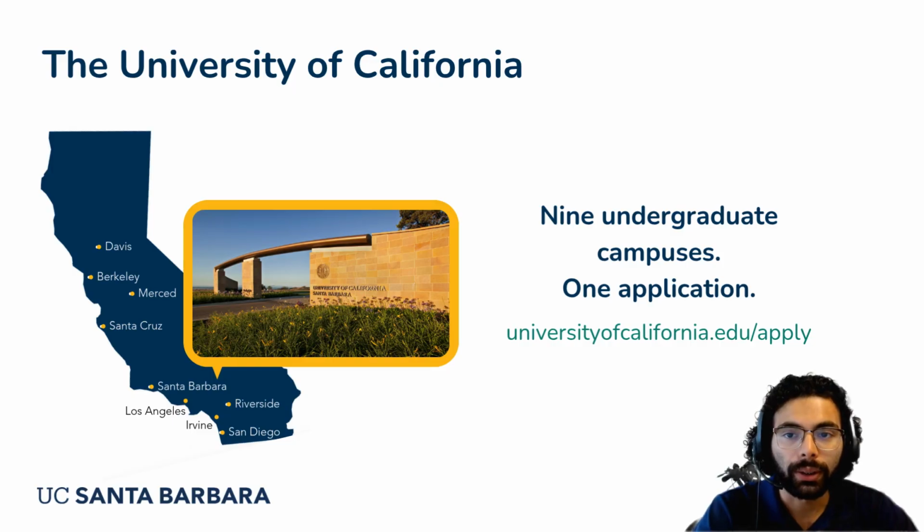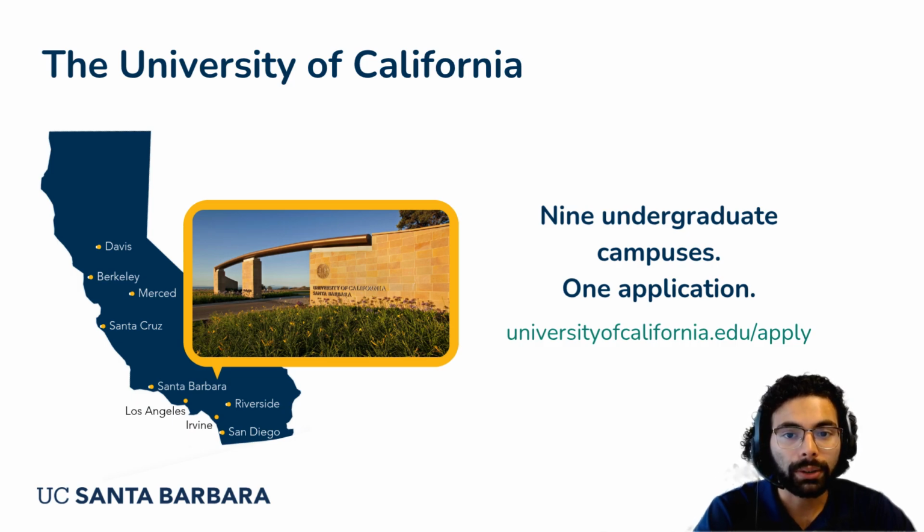The University of California is comprised of 10 incredible campuses, with 9 of the campuses being primarily undergraduate-focused universities. From north to south, these campuses are UC Davis, UC Berkeley, UC Merced, UC Santa Cruz, UC Santa Barbara, UC Los Angeles, UC Riverside, UC Irvine, and UC San Diego. The UC's undergraduate campuses are located throughout the state of California, with each campus offering its own unique qualities.